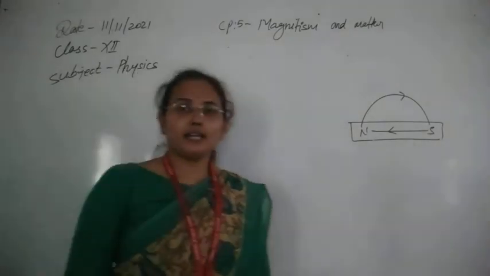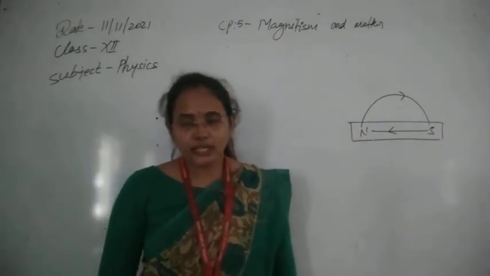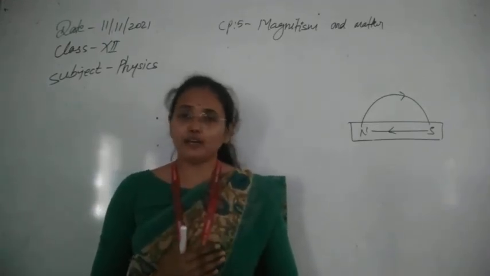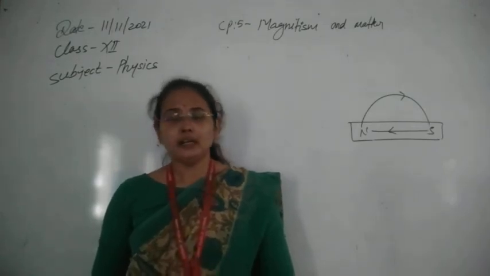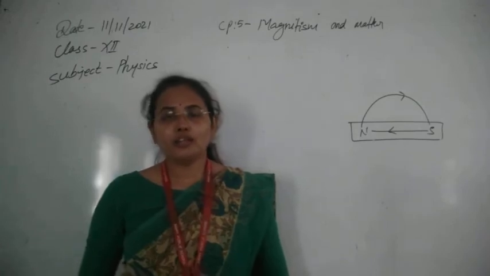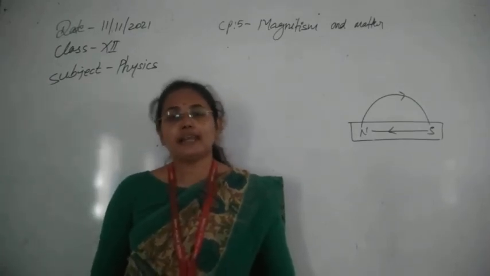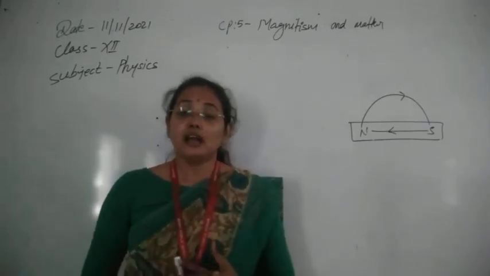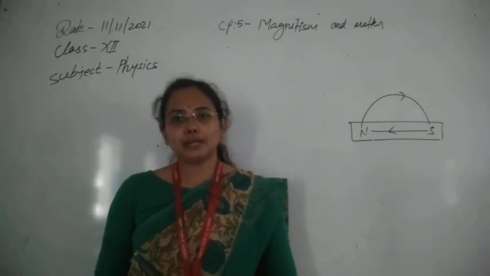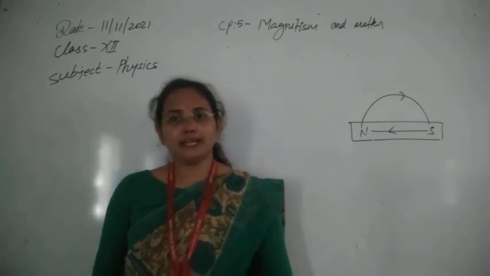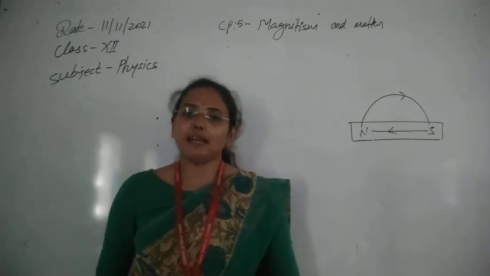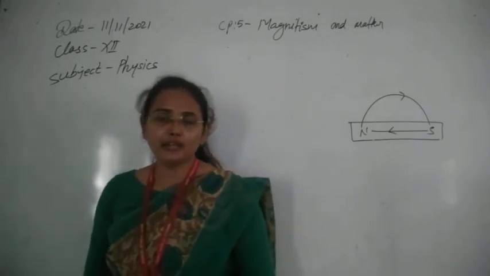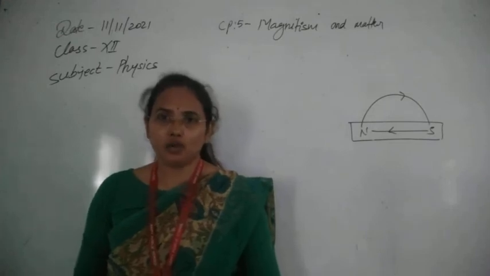Second property: magnetic field lines cannot intersect each other, because if they intersect, then at a single point they would represent two directions of the magnetic field, and that is not possible. Third property: if we draw a tangent at any point on a magnetic field line, it gives the direction of the magnetic field. If the crowding of field lines increases, meaning the relative separation between two lines becomes less, then the magnetic field strength is greater, and if the crowding is less, then the field is weaker. So the relative separation between the field lines also gives the strength of the magnetic field.